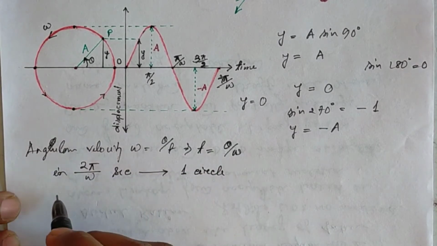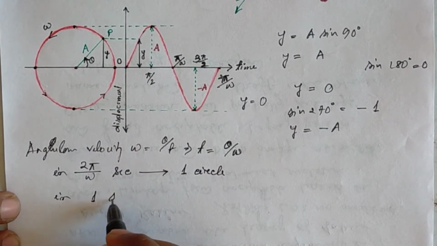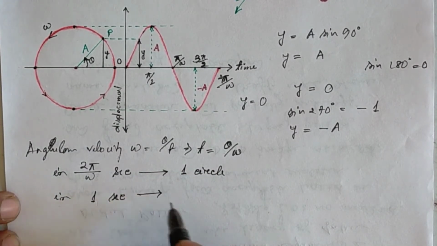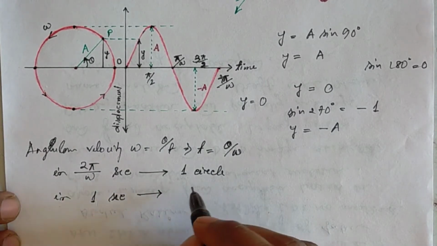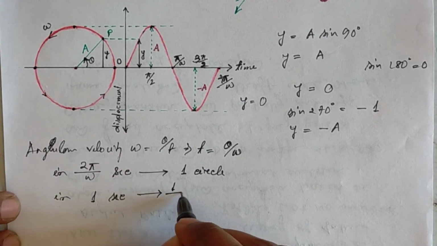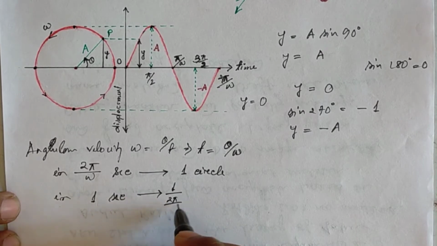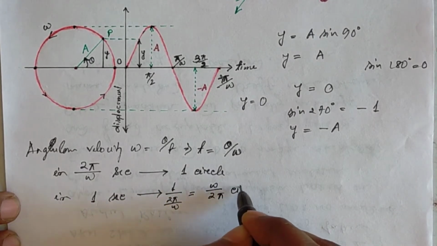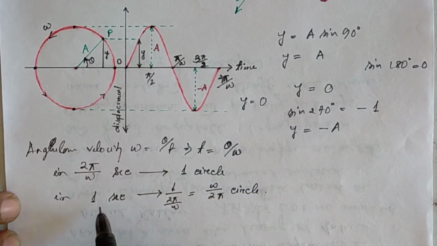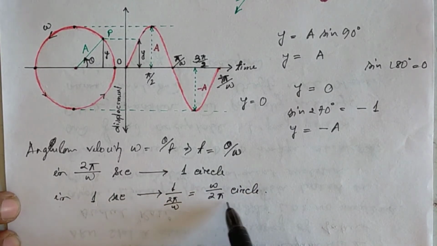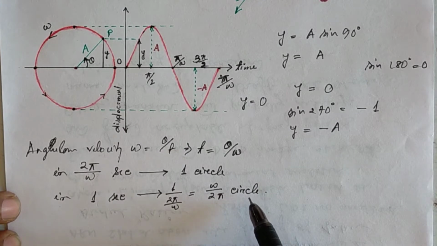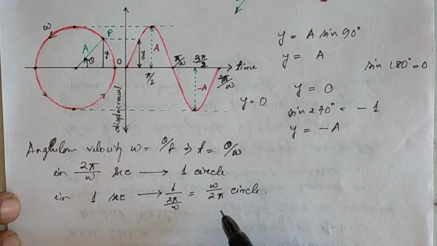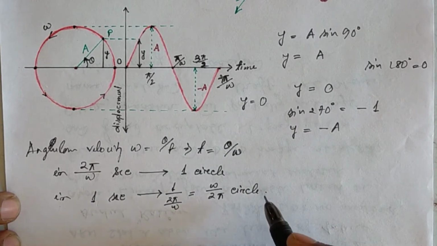Now in 1 second, how many circles will be completed? It will be 1 divided by 2π/ω, that means ω/2π circles. So in 1 second ω/2π circles are completed, and in 1 second means that this is a rate.